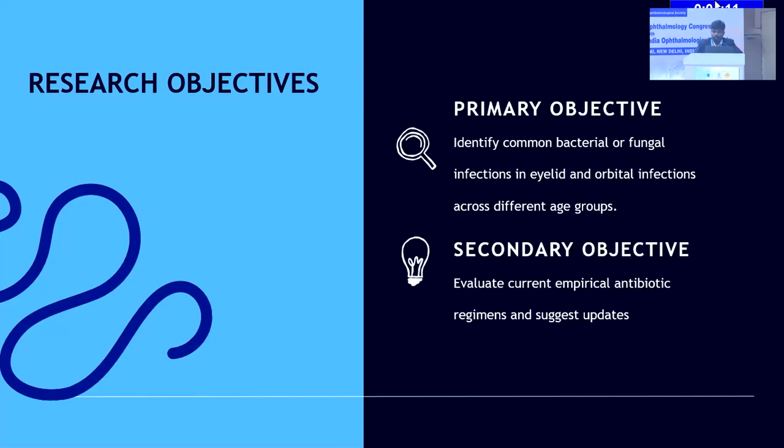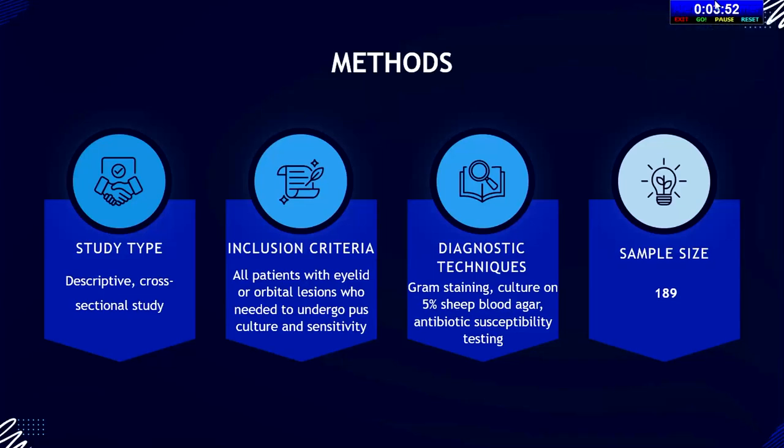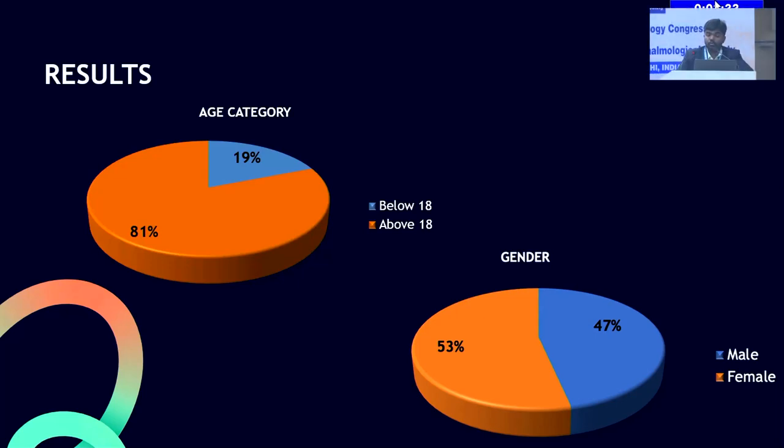My research objective was to identify the most common bacterial or fungal pathogen and evaluate the current empirical antibiotic regimen and suggest updates. This is a descriptive cross-sectional study. All patients with eyelid or orbital infections who needed pus culture and sensitivity were included over a 1-year period. All 189 patients underwent gram staining, followed by culture on 5% sheep blood agar and antibiotic susceptibility testing. We divided the patients into two categories based on age: below 18 years, which accounted for 19%, and above 18 years, which accounted for 81%.